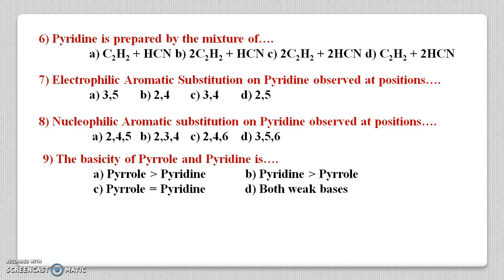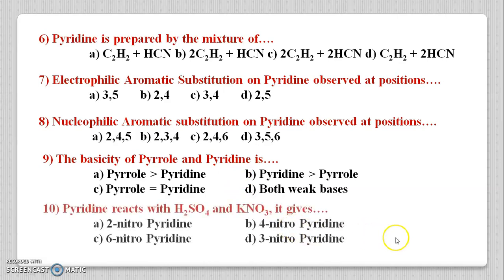Both nitrogen atoms possess a lone pair of electrons, but in pyrrole the lone pair is involved in the aromatic ring. In pyridine, there are already 3 pi bonds present, so the lone pair is not involved in the aromatic ring, and hence these electrons are easily available for donation. So pyridine is more basic than pyrrole. Option B is the correct answer for this question, that is pyridine is more basic than pyrrole.